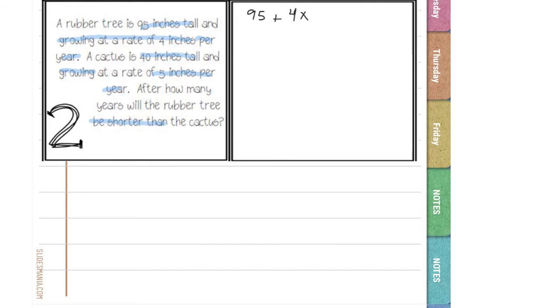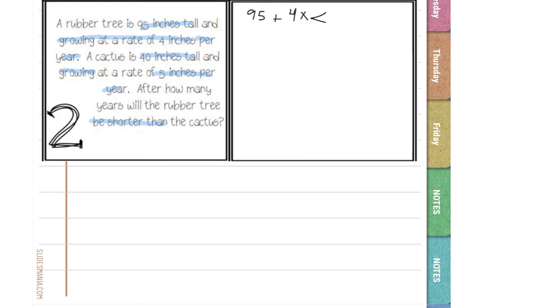Now, let's go back to the question, because we need to figure out what our sign is going to be. After how many years will the rubber tree be shorter than the cactus? If it's shorter than the cactus, that means it's less than, and just less than, not equal to, because it doesn't say shorter than or equal to. It just says shorter than.